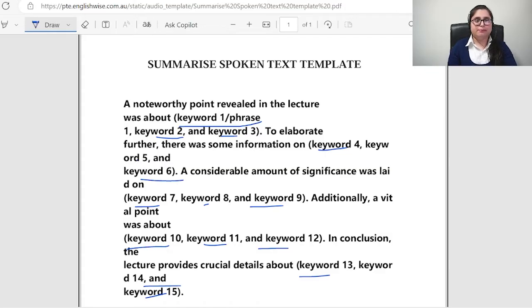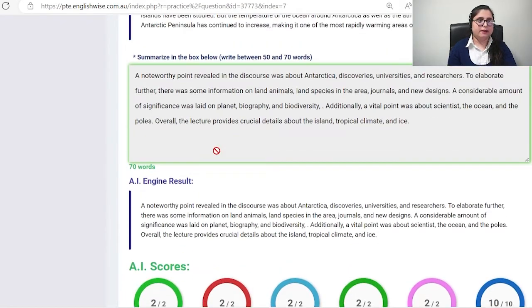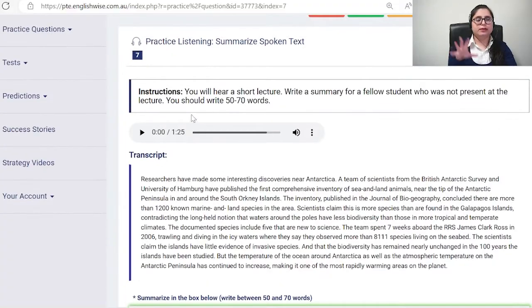Let's take an example. I have done one summary for you all. You can see the instructions. You will hear a short lecture. Write a summary for a fellow student who was not present at the lecture. You should write 50 to 70 words. There will be no transcript provided to you in your exam, and the recording won't be played twice, only once.